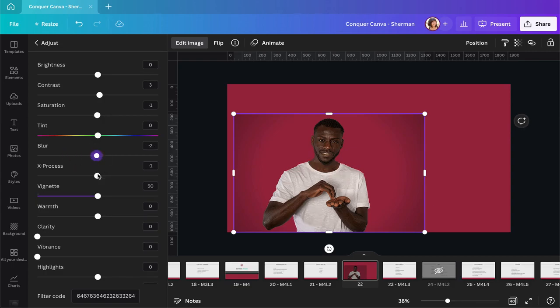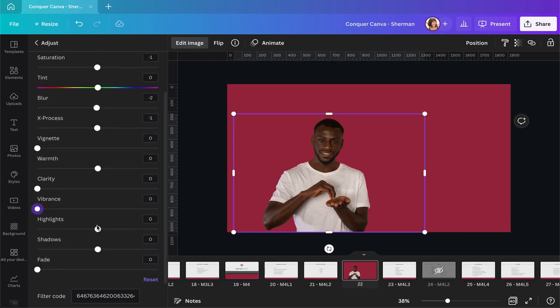Let's put this back in the middle. So the clarity, vibrance, it depends on which pictures you're using. Sometimes you can't notice a huge difference. Highlights, shadows, fade, you can play around with it and see if you can enhance the photo you have.